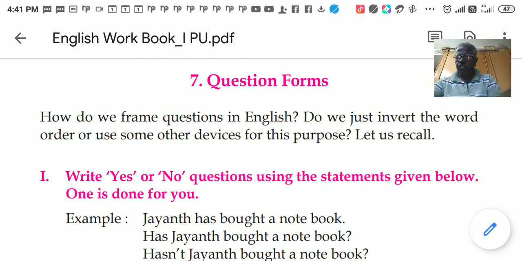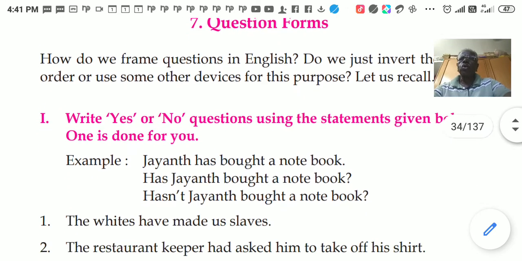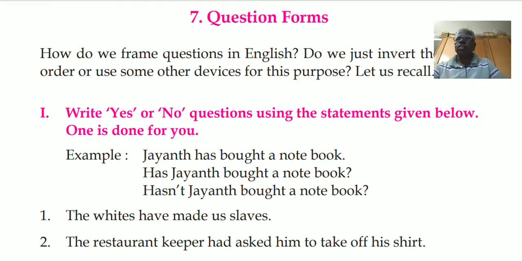Before that, see page number 24. Same 24 only. The example given is, Jayant has bought a notebook. There are two questions for this.